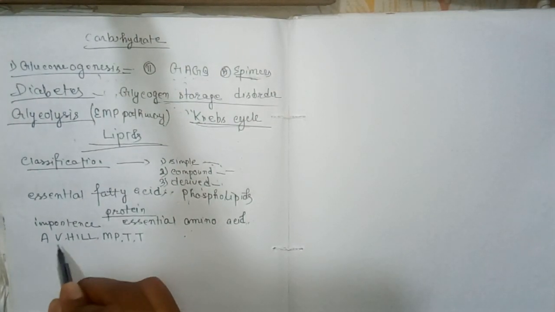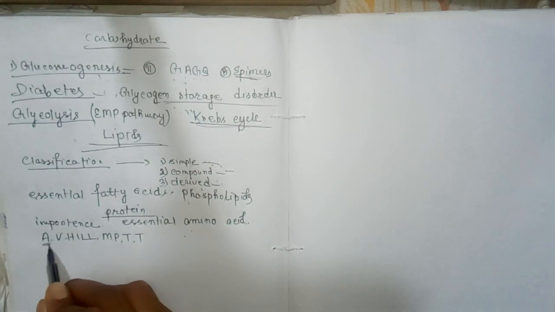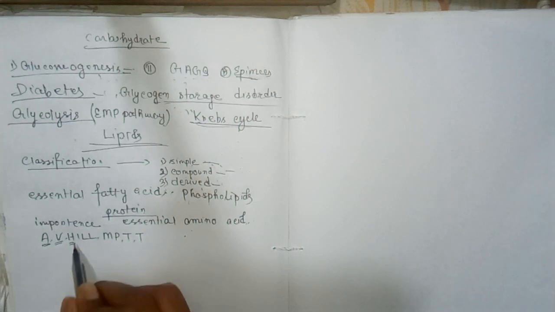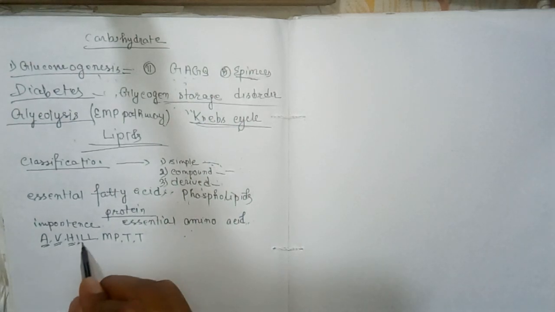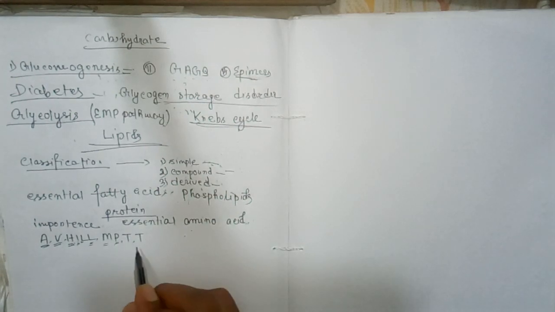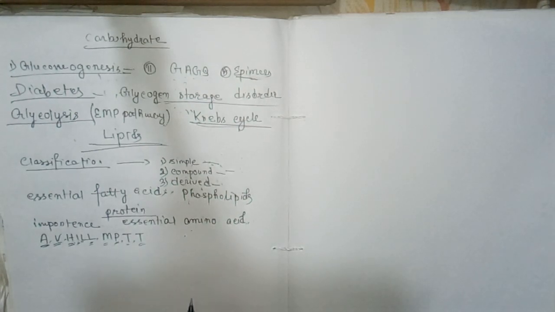A for arginine, V for valine, H for histidine, I for isoleucine, L for leucine, L for lysine, methionine, then phenylalanine, threonine, and tryptophan. So these are the essential amino acids.